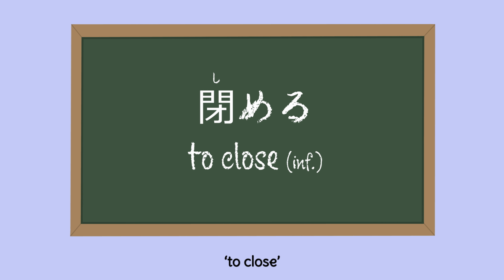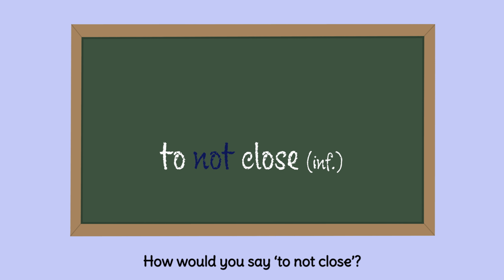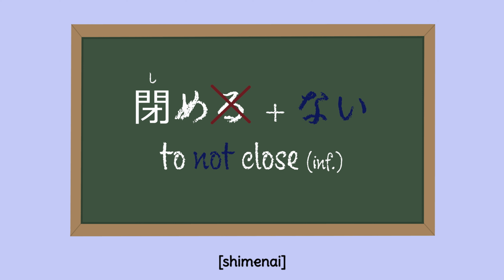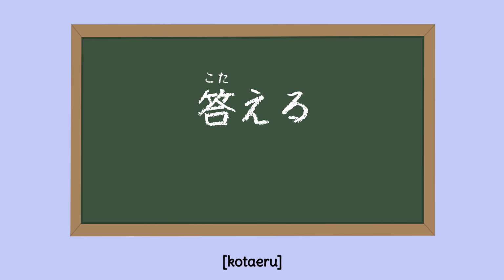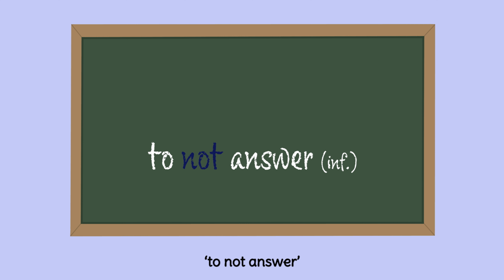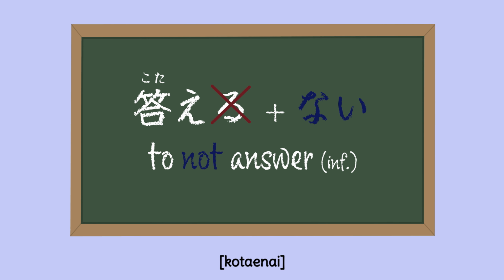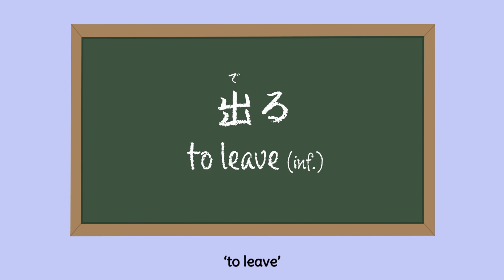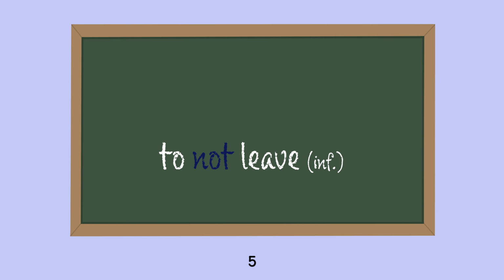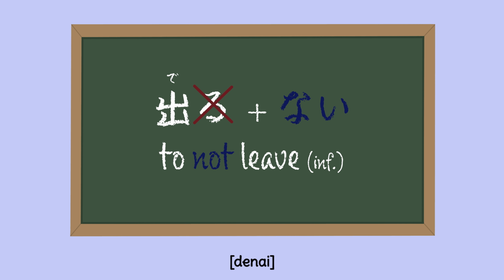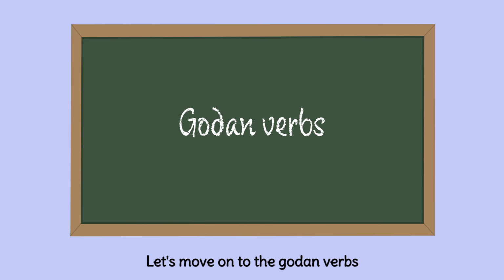閉める to close. How would you say to not close? 閉めない。答える to answer. Do not answer. 答えない。出る to leave. To not leave. 出ない。Let's move on to the GODAN verbs.